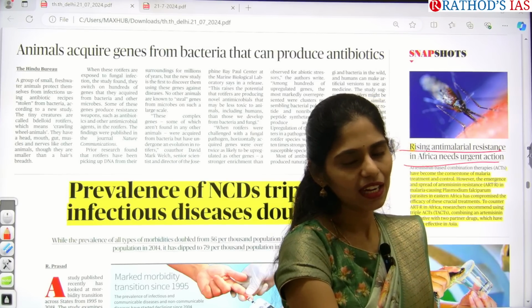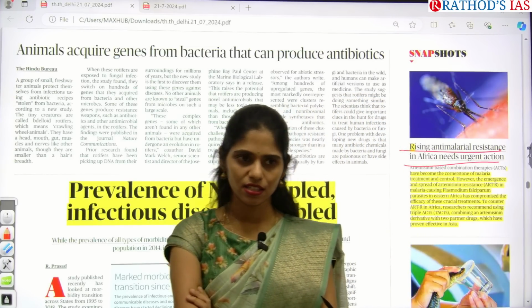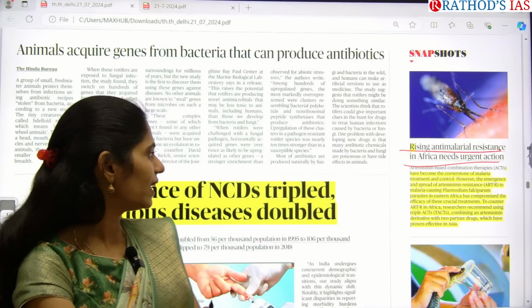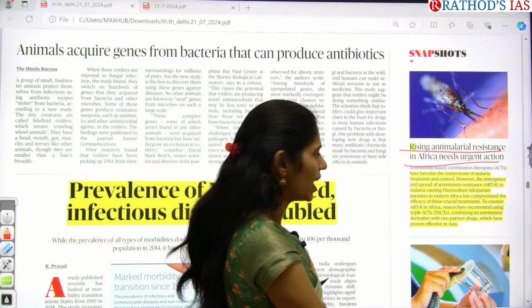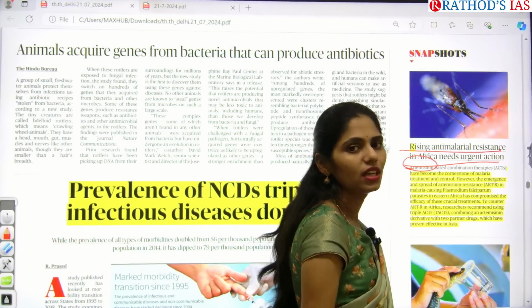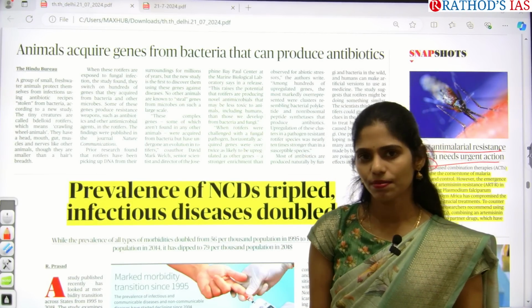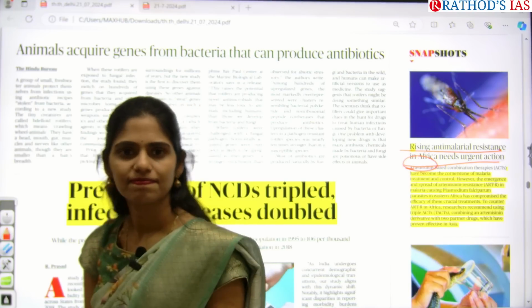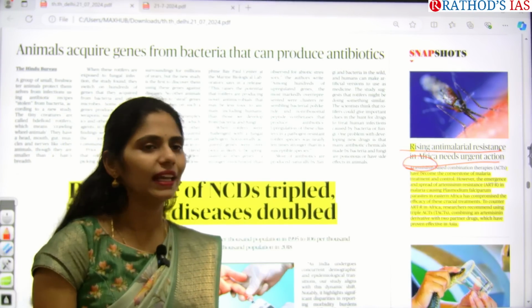Apart from that, malaria is resistant to many drugs. Normally in malaria, we give a medicine called artemisinin. But now the parasite is resistant to artemisinin, so we are facing this anti-malaria resistance.